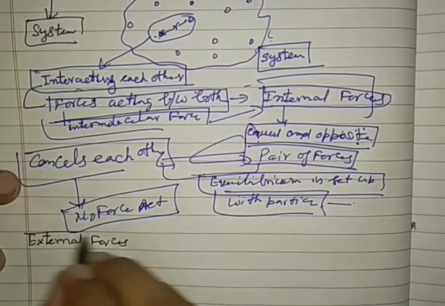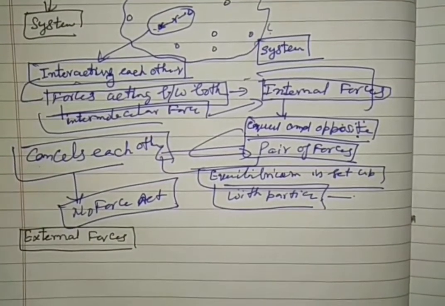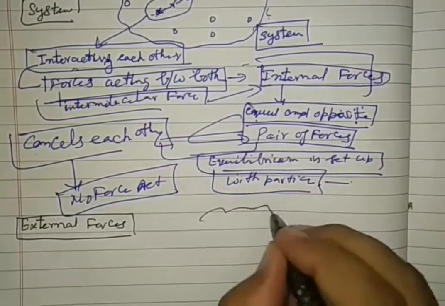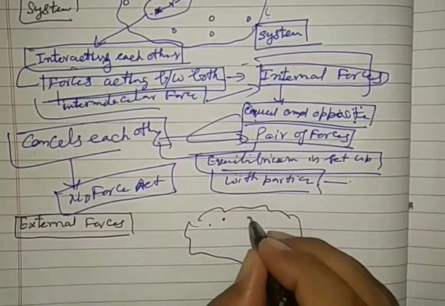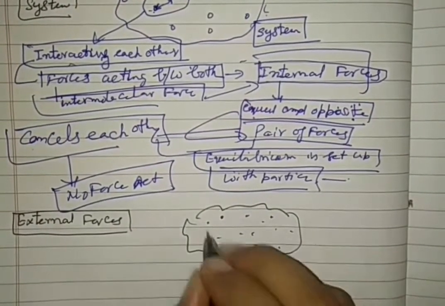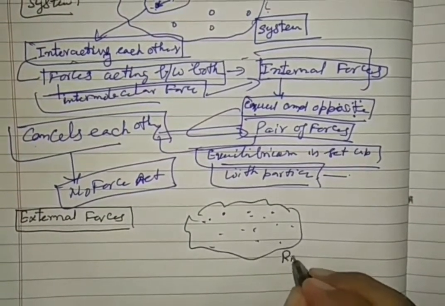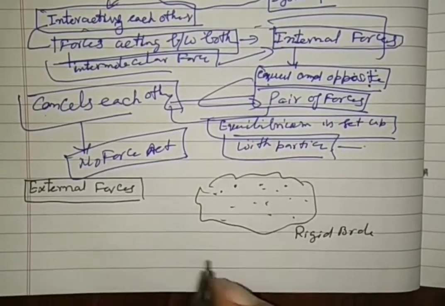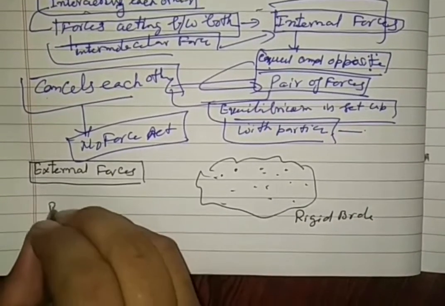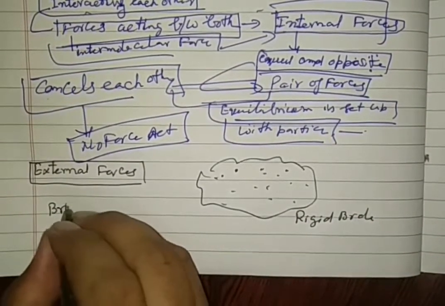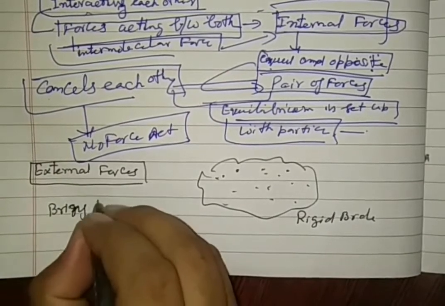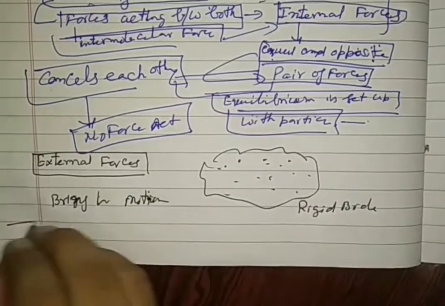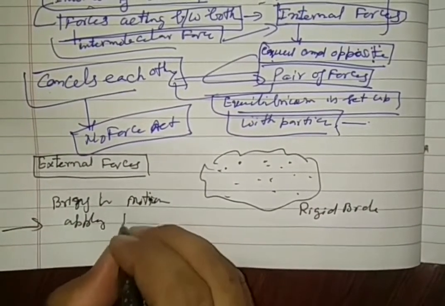Now we are going to see the last topic, that is external forces. Here, this rigid body, which is a system of particles, has a definite shape and size. If you want to bring this body in motion, naturally we have to apply force.